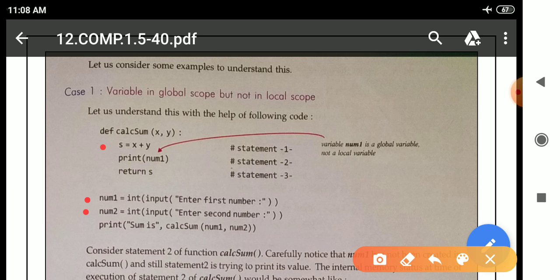But we are writing num1 inside the function body, as if making the global variable a local variable. In this program, num1 and num2 are global variables, and s, x and y are local variables. We are writing num1 inside the function body, which means we are treating the global variable as a local variable. This is not possible.